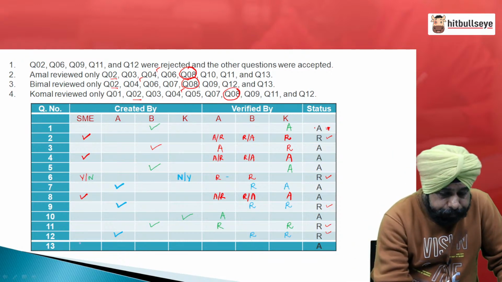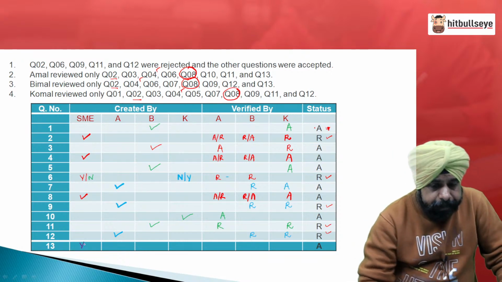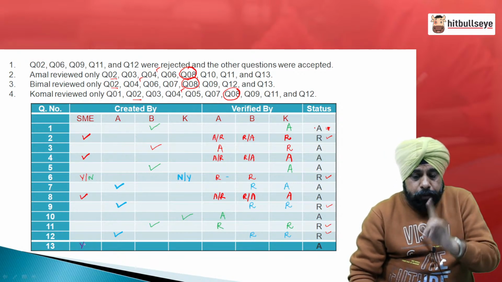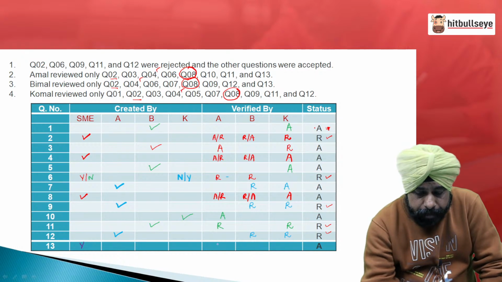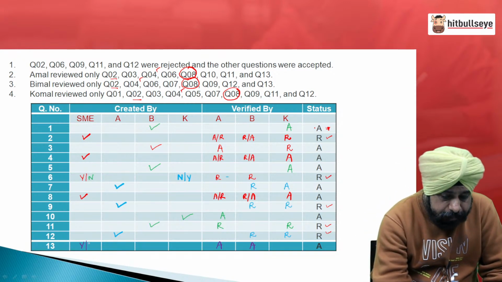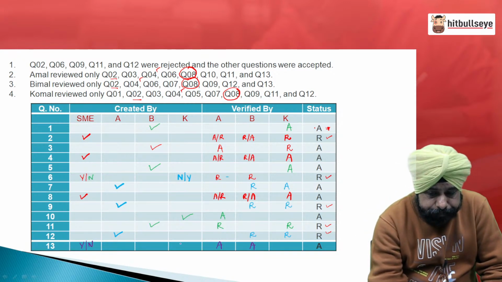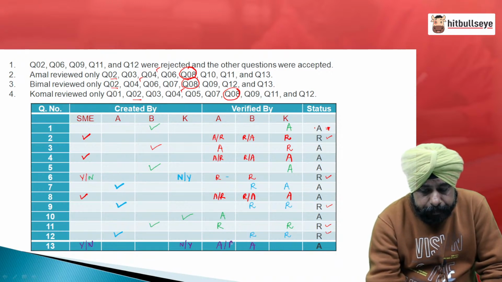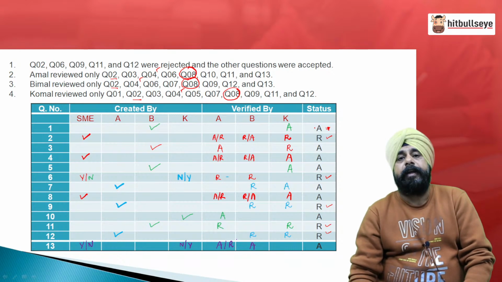People, if question number 13 is created by SME and it is reviewed by both A and B and it is accepted, then it must be accepted by both A and B. But what if it was created by K? If it was created by K, then A must have rejected it and B must have accepted it.